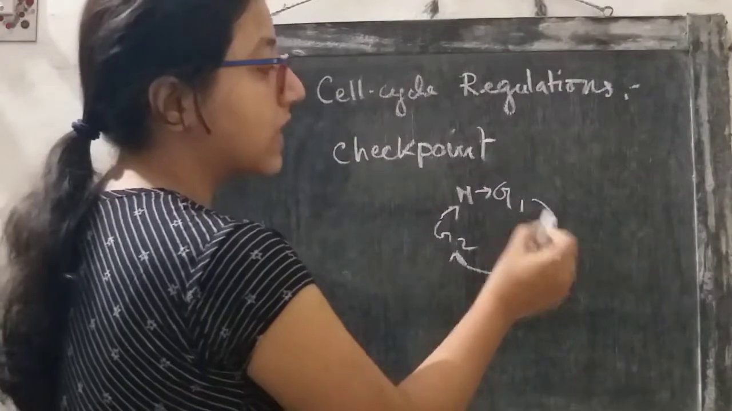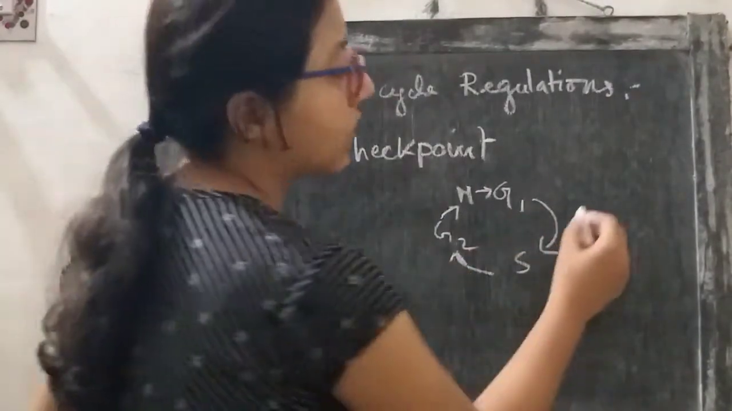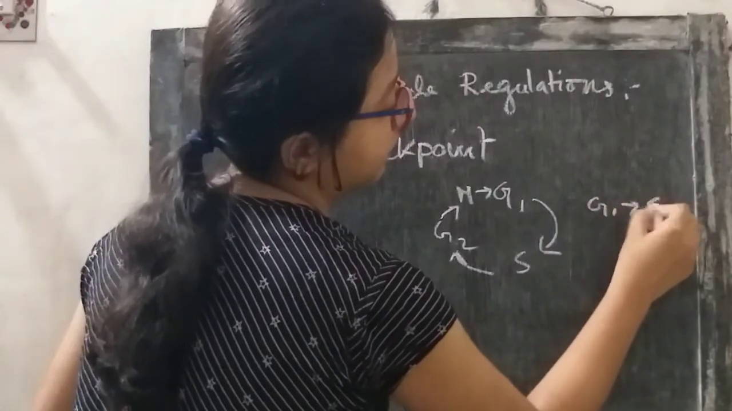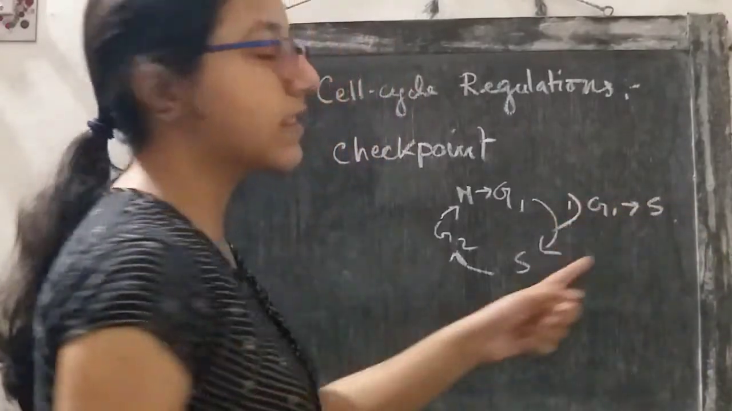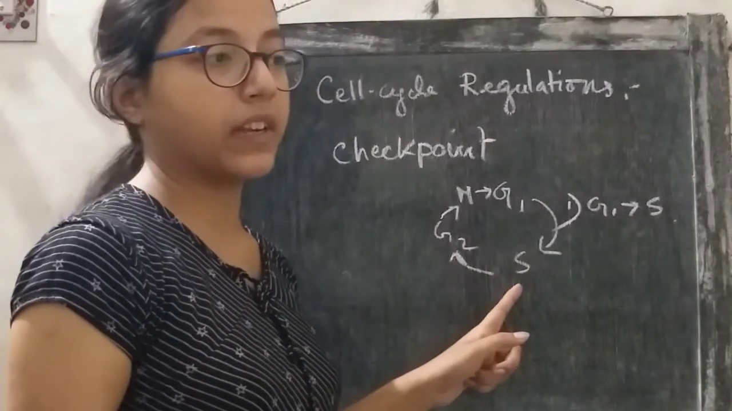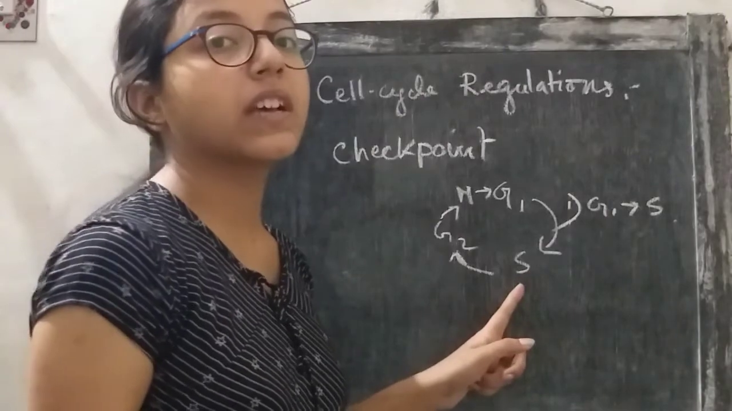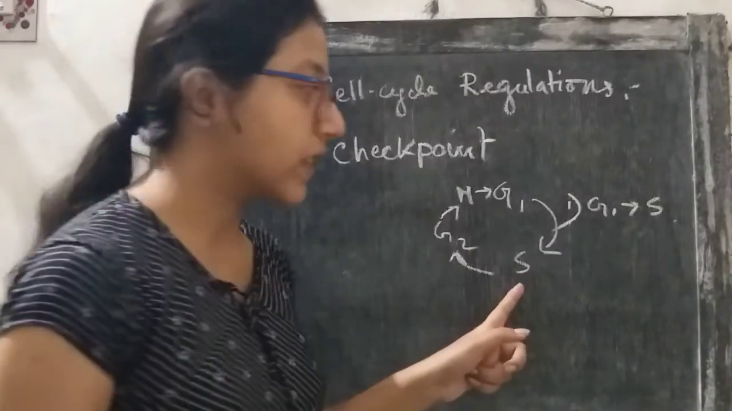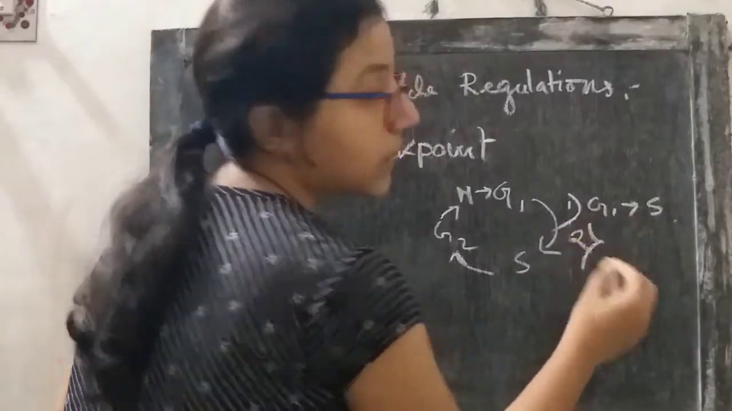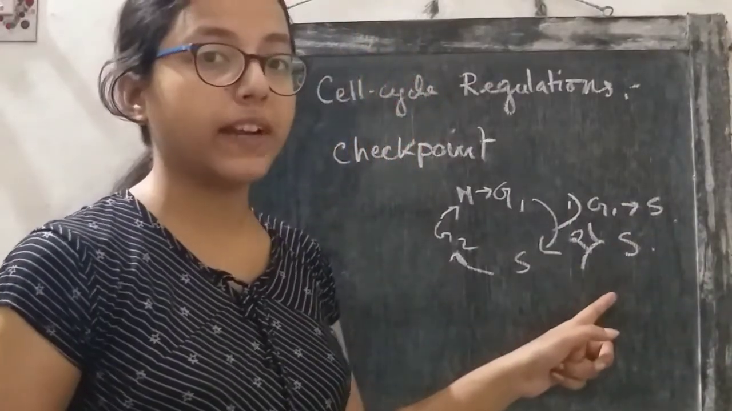The checkpoint present between G1 and S is the G1 to S checkpoint. This is the first checkpoint of the cycle. Then comes the S phase checkpoint. S phase is a very important phase in the cell cycle because DNA is replicated in the S phase. So it must be monitored properly. For this reason, S phase has a checkpoint in it.